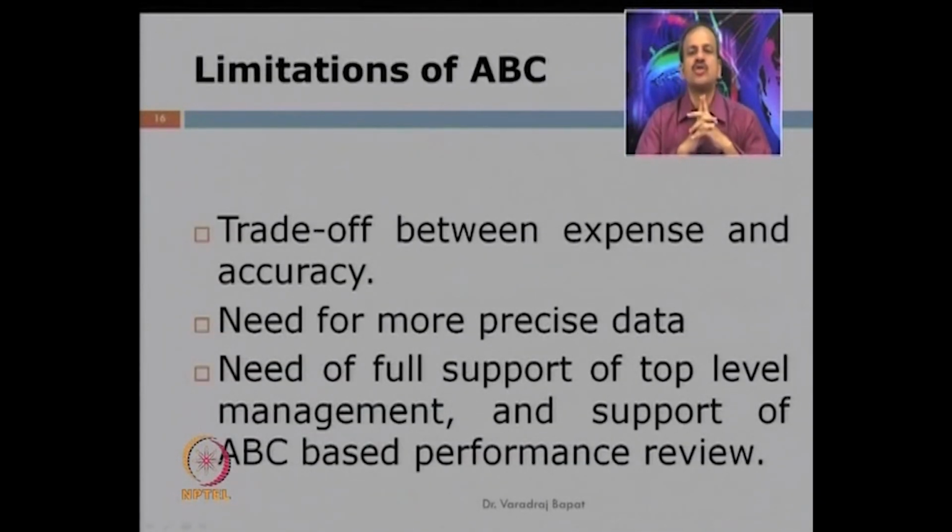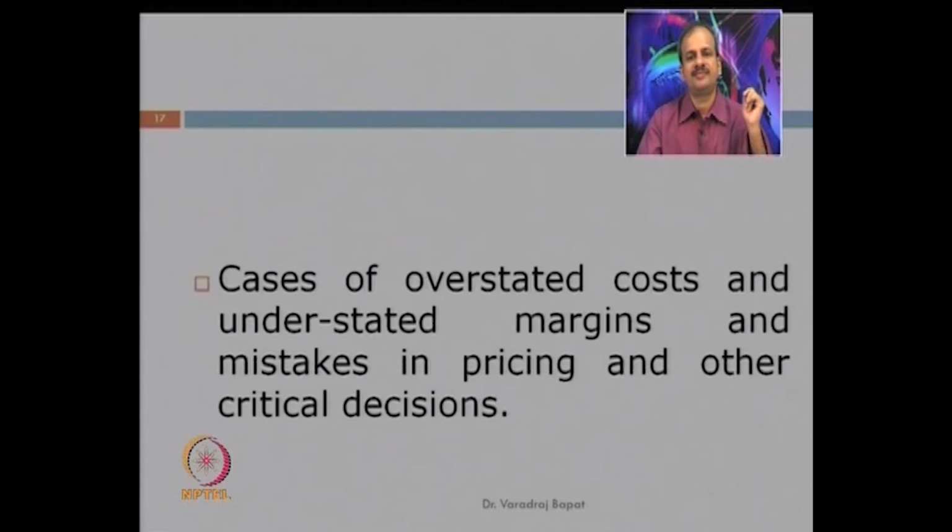There are some limitations also, because activity based costing is a more complicated process than the traditional costing. It requires more effort to identify the costs. So, one needs to see the trade off between expenses and accuracy, and the need for more precise data. The support of the top management is also required for collection of data and for implementation of the system. Sometimes there may be cases of overstated cost or understated margins, because it is a more complex system. So, there could be some chances of errors.